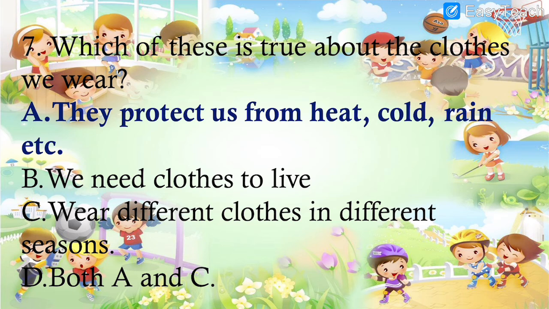The first one is correct: they protect us from heat, cold, rain, etc. In option B it is given that we need clothes to live, but actually we just need food, water, and air to live, not clothes. But clothes are used for protection against these things. So option number A is the correct option.